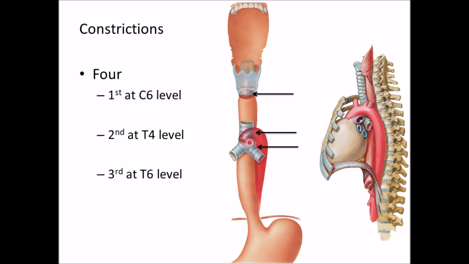Third constriction is at T6 level. It is 11 inches from incisors, and it is formed by the crossing of left principal bronchus. Fourth constriction at T10 level, where the esophagus crosses the diaphragm.